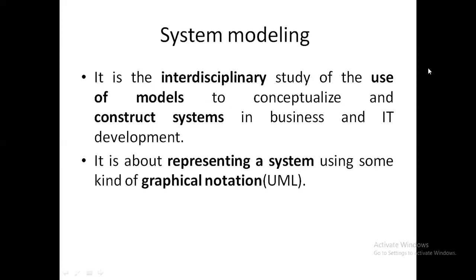What is system modeling, guys? You already know what system modeling is. System modeling means modeling the system, representing the system or constructing a system.